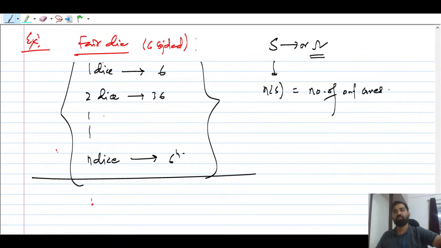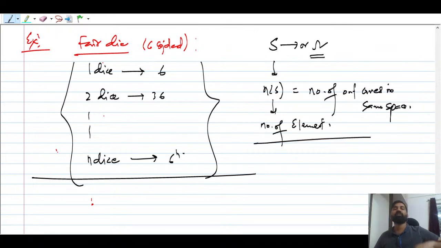Okay, number of outcomes in the sample space. We call it the number of elements. So if we are going to toss two coins, there will be a sequential description: first toss head, second toss tail. That will be a single element. Remember, that is going to be a single element. Don't consider them separate elements.